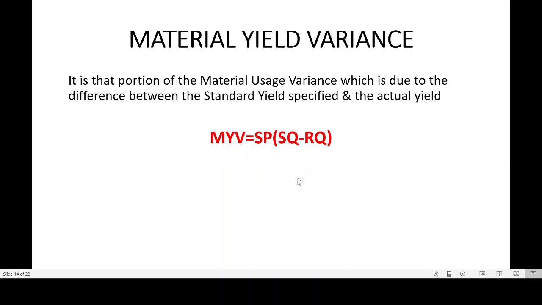Next is material yield. This is also a part of usage only. This is the difference between standard yield specified and actual yield. Yield is output. So what was decided as a standard and what actually happened. But this is also applicable when you have more than one material. So the formula is, again, this is a part of usage, so there is a difference in quantity, price remains the same. SP into bracket SQ minus RQ, standard quantity minus revised quantity. What is revised quantity? That we will learn while solving sums.